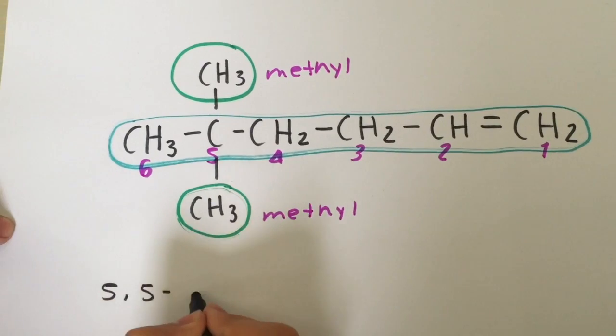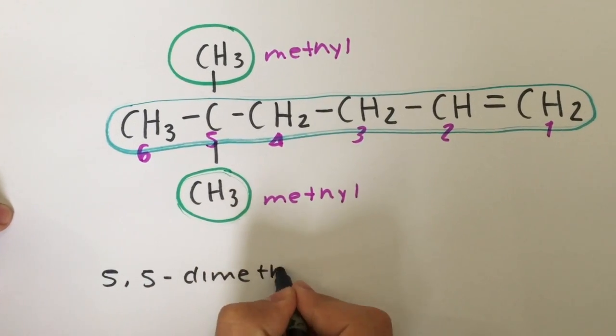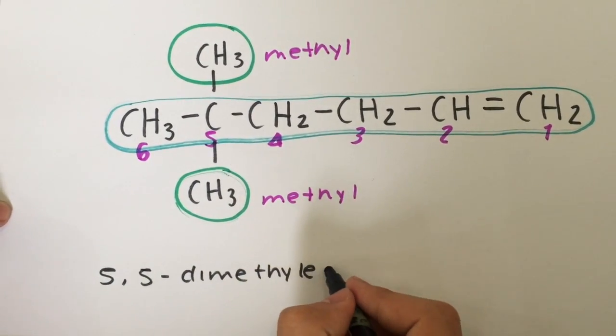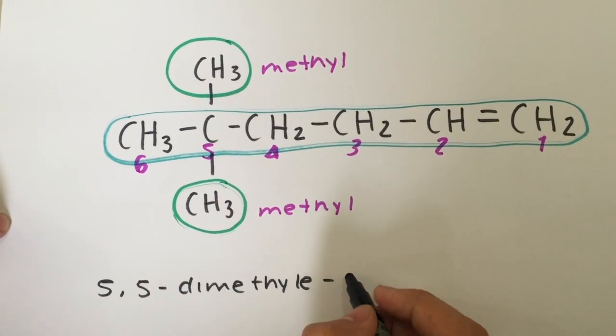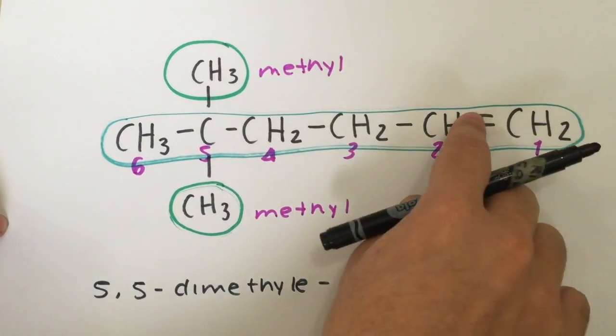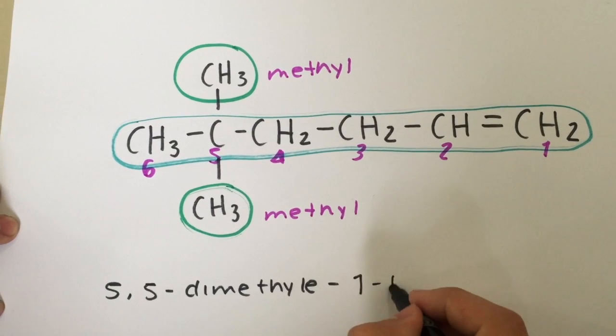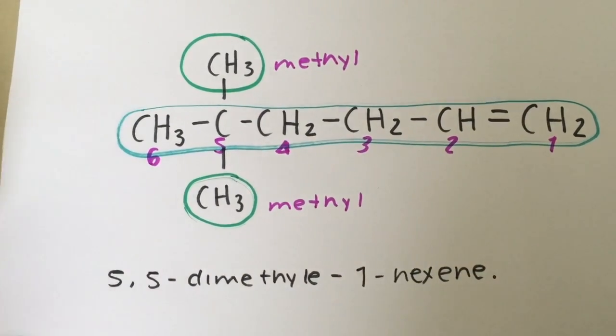If they are repeated, add a prefix. Now, indicate the position of the double bond. Change the ending to "ene" in this case.